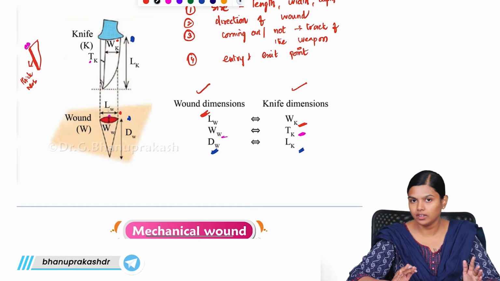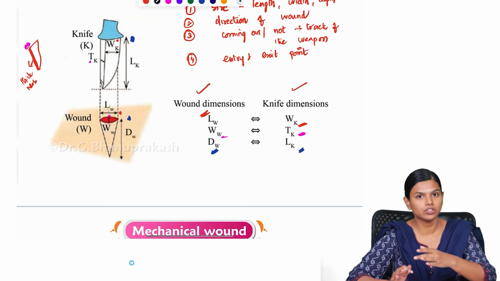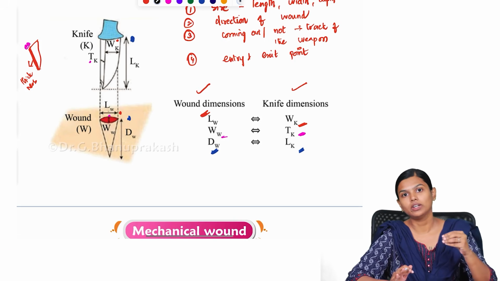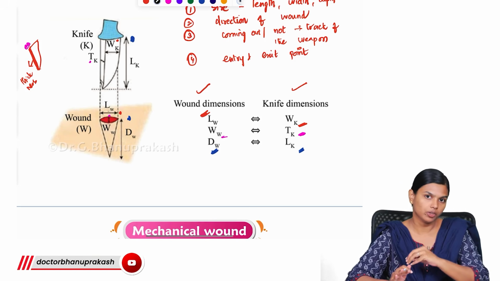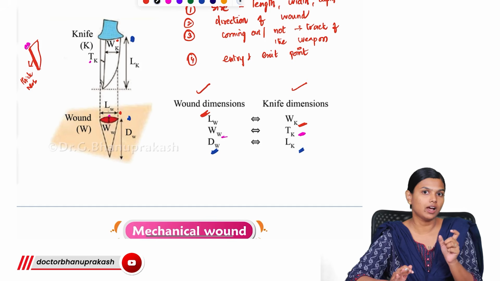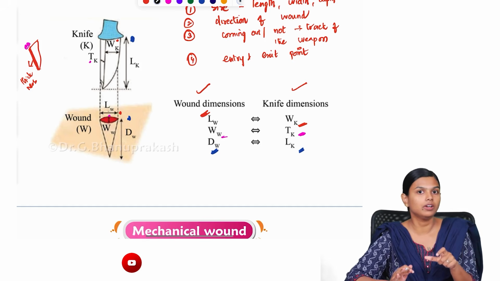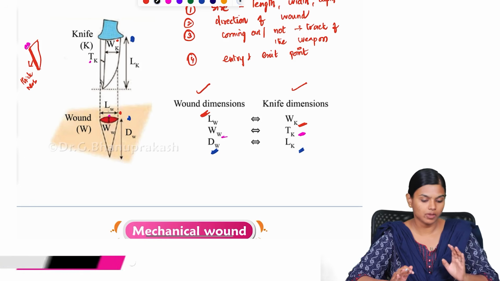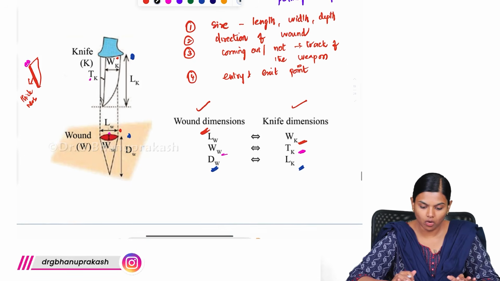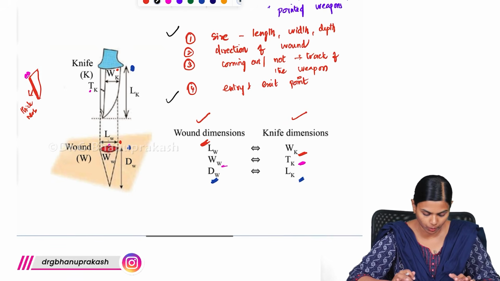So basically you will take all the dimensions, the depth, and the direction: how it entered, how it travelled through the body, how it exited the body, everything you have to mention. You have to take the weapon, correlate the weapon dimension and wound dimension, and give an opinion whether this weapon could have caused the injury or not. Like that you have to give the weapon report. This is why all these things are important to be noted down in a PM report.